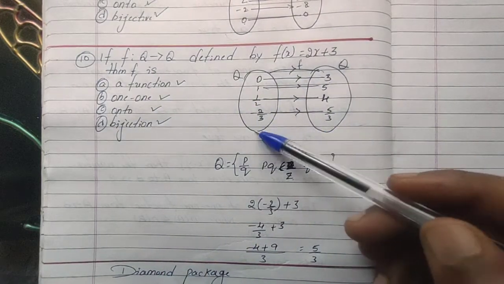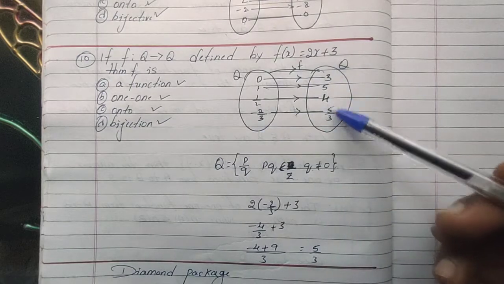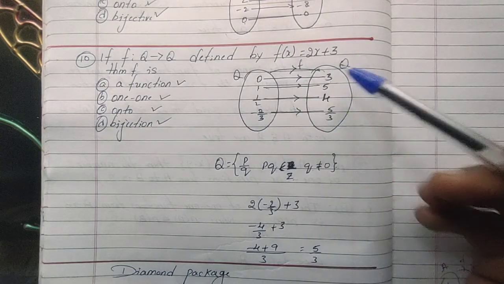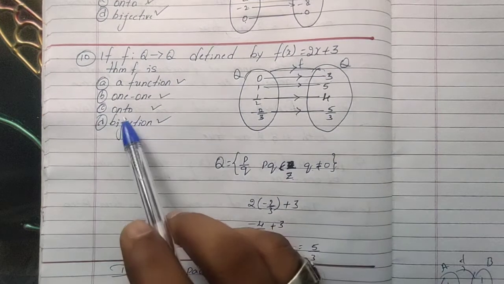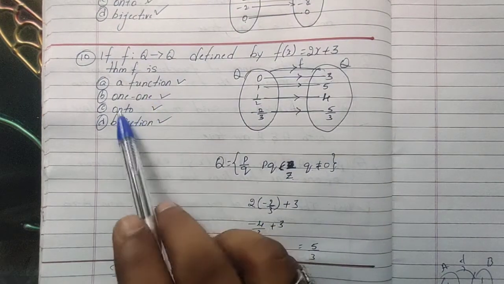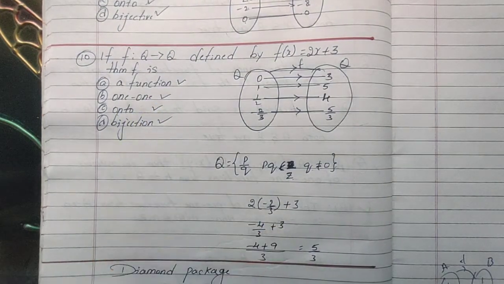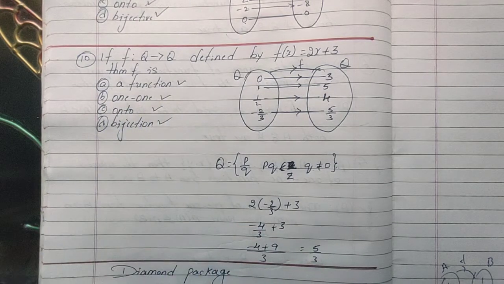It is also onto, because of range and codomain: this is the codomain, this is the domain. All the images group together is nothing but the range. Range and codomain are equal, so it is onto. When it is one to one and onto, it is bijective. So all the options are correct.